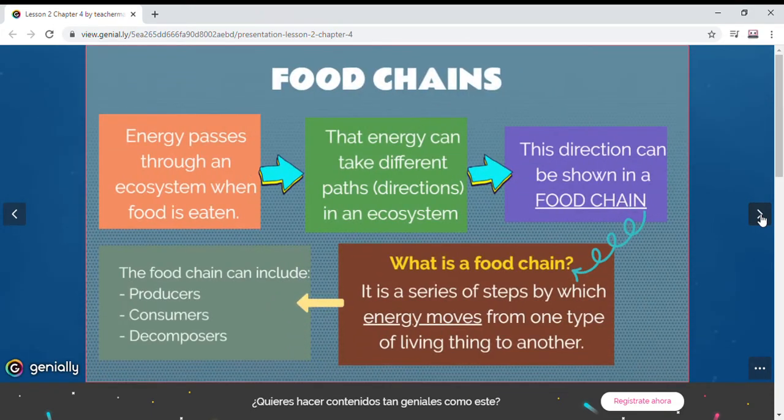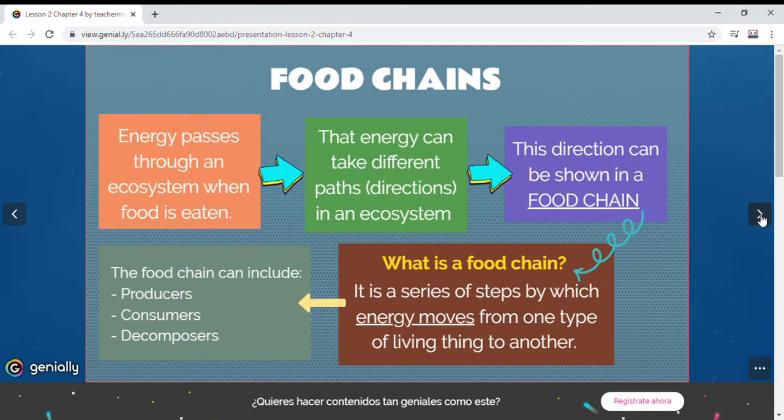In the food chains that are all around the world, the energy passes through an ecosystem when food is eaten, and that energy can take different paths or directions in an ecosystem. This direction can be shown in a food chain. And what is a food chain? It is a series of steps by which energy moves from one type of living thing to another.